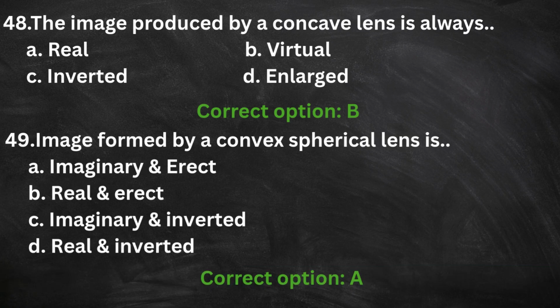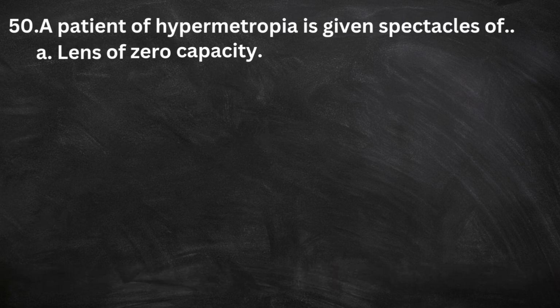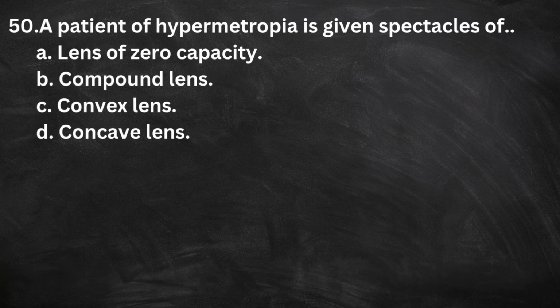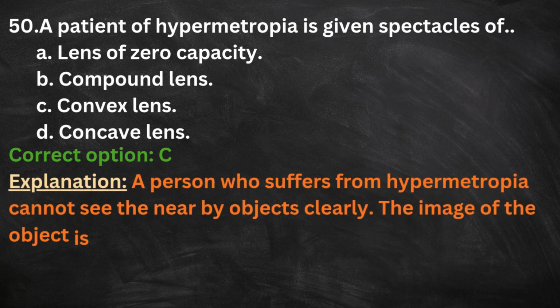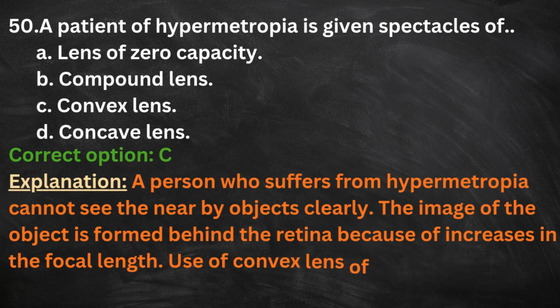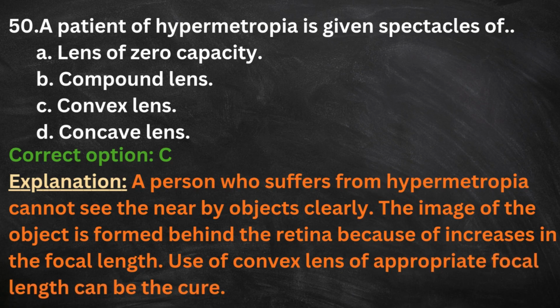Imaginary and erect. 50. A patient of hypermetropia is given spectacles of A. Lens of zero power. B. Compound lens. C. Convex lens. D. Concave lens. The correct option is C. Here is the explanation. A person who suffers from hypermetropia cannot see the nearby objects clearly. The image of the object is formed behind the retina because of increase in the focal length. Use of convex lens of appropriate focal length can be the cure.